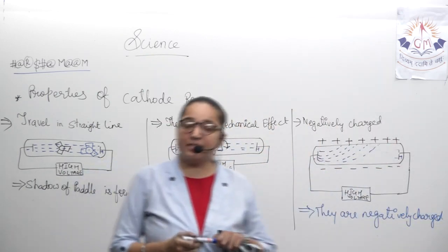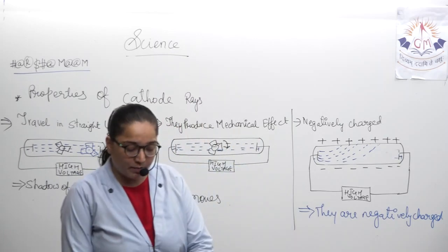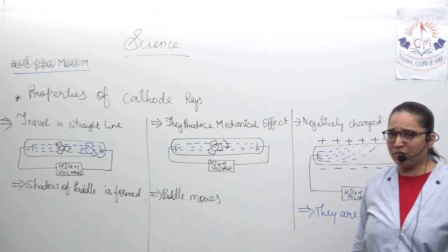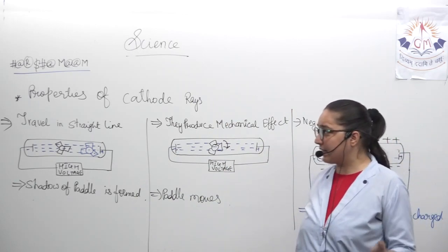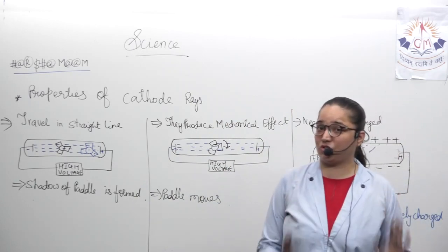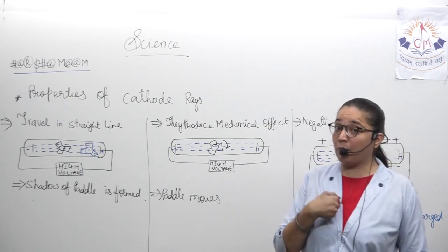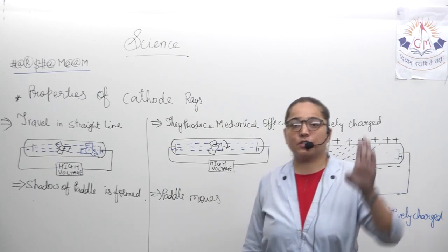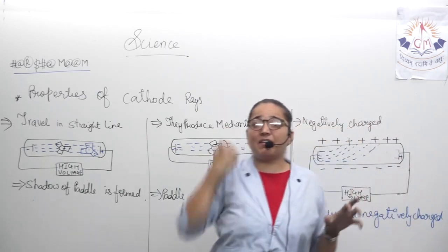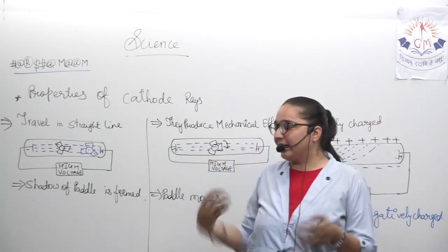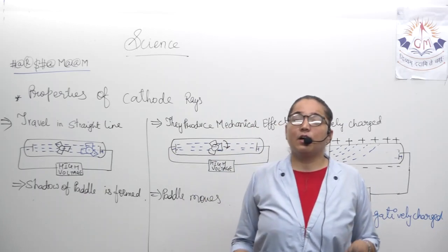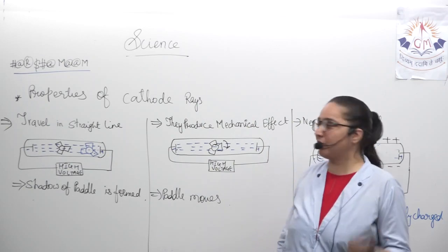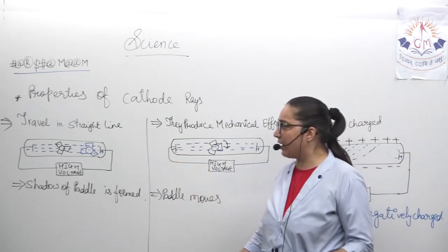Once again, let us have a look at all the properties of electrons. Properties of cathode rays or electrons is one and the same thing. The first one is to travel in a straight line. How can we come to know whether they are traveling in a straight line or not? Just put the shadow. Light travels in a straight line, so you'll get the shadow of it. So whatever things are moving in a straight line, they create some kind of shadow.